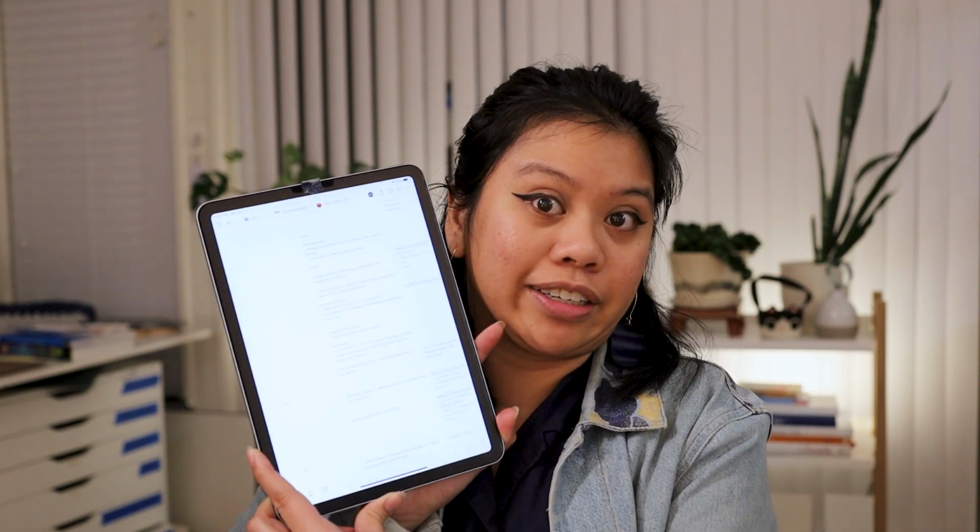What's great about having your script or your outline already prepared for you in this system, especially for something like Notion, is that it makes it really easy when you're filming because you can just keep the outline there. Like I have it right here in front of me for this video, and it's pretty useful because I can make changes on my computer and also come into my iPad and make those changes really effectively.